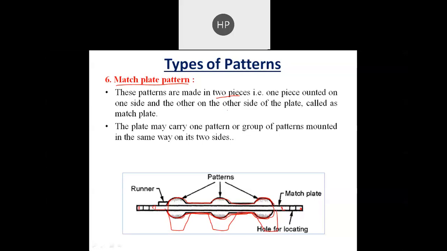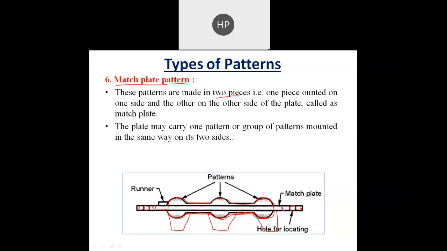Okay, and these two patterns will be fixed by some bolting action. Both these two plates will be exactly matched with each other, and then this pattern is used to perform the molding process.